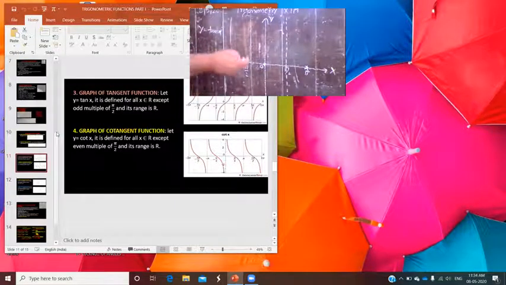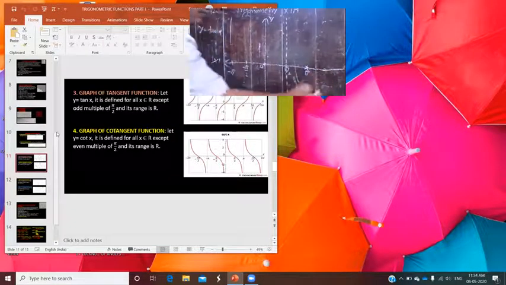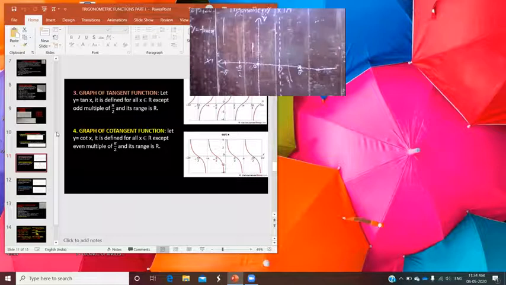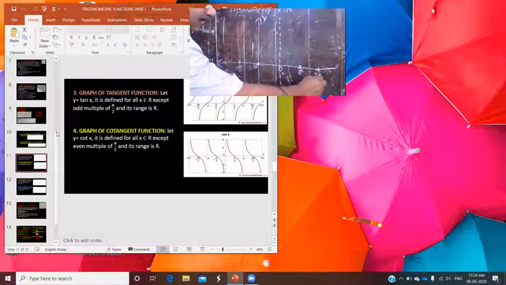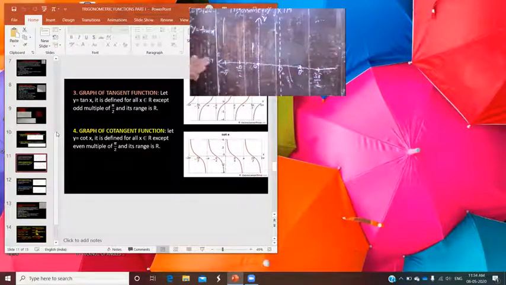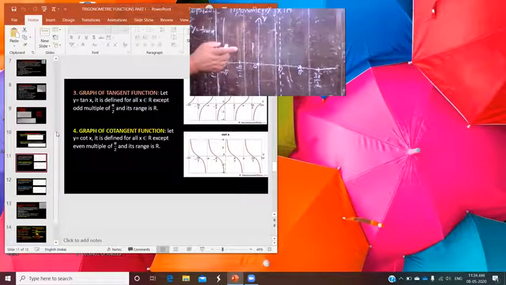Okay. Now, I want to move further, that means angle, to build up the concept. Okay, just see. Here you have pi by 2. Your next angle is 3 pi by 2. So here you can also take 3 pi by 2. Here you can take minus 3 pi by 2 on the other side also. Okay. Now just see. At 0 degree, tan is 0. And at pi by 2, it becomes not defined, means infinity.